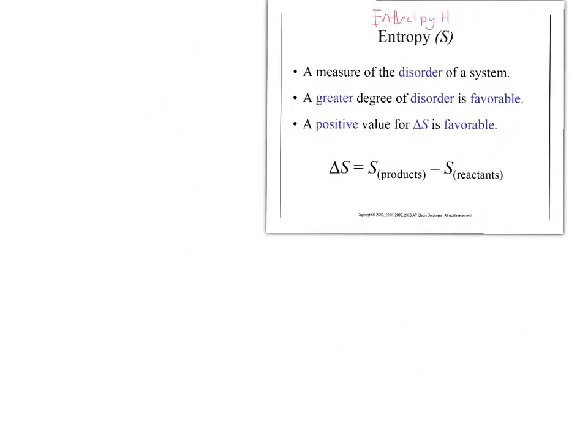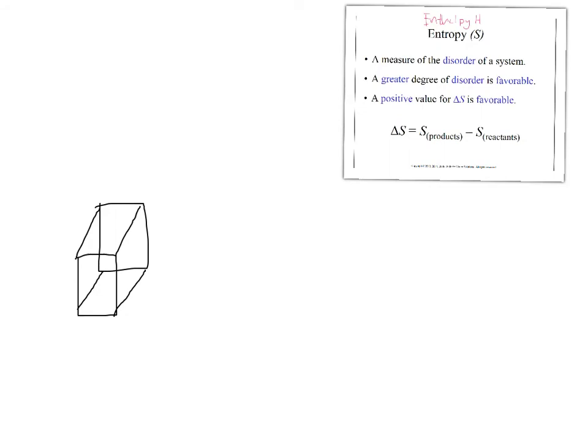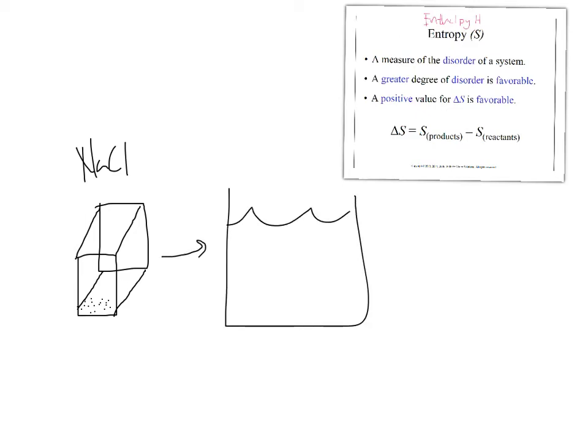And if we think about the dissolving process again, if you have a salt cube, you have sodium chloride that is very, very organized. Within this structure, you have a lot of very, very organized Na and Cl ions arranged in a pattern. If you put that in water, those NaCl units are going to break apart and disorder themselves. They're going to move to a state of very, very disorganized disorder, for lack of a better term. And so this is why the dissolving of salt is thermodynamically favored. Even though it's endothermic, we're going from a state of order to disorder, and that's what nature prefers.